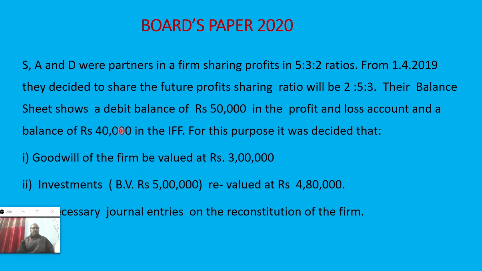But as there is a fund, first of all we have to utilize the fund. The fund is sufficient, 40,000 is there, and only 20,000 decreases. So if you adjust 20,000, another 20,000 is left, and that 20,000 we can distribute to the partners' capital accounts. Let's see the solution here.